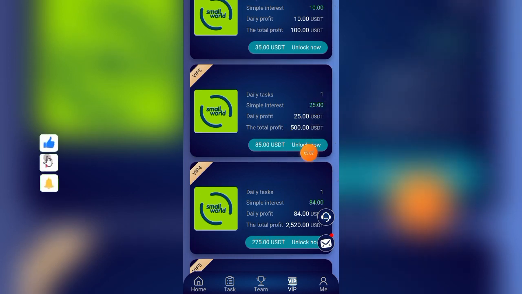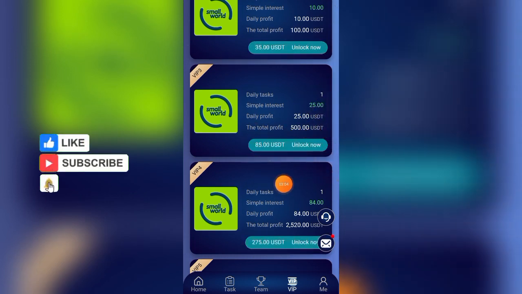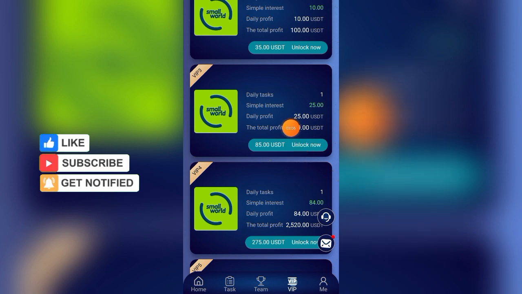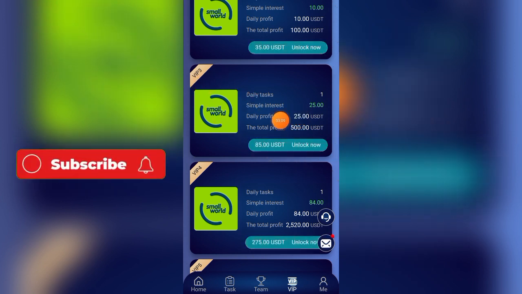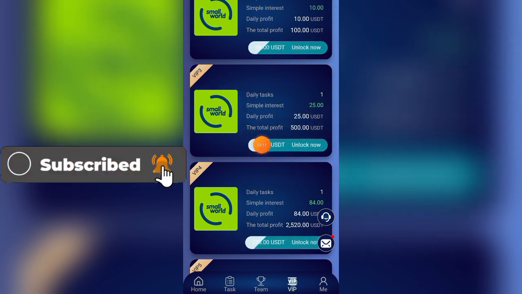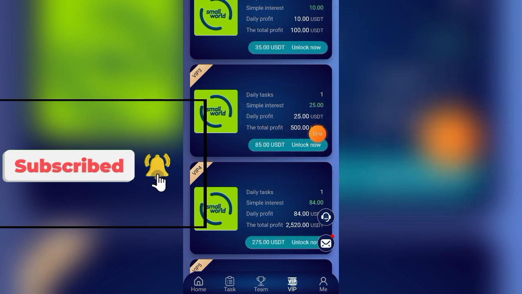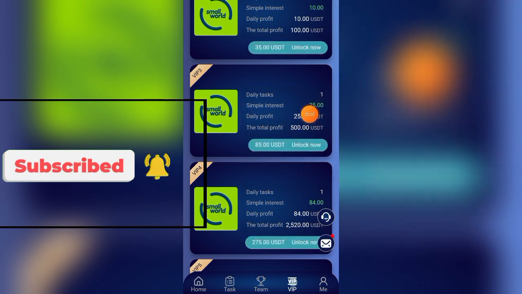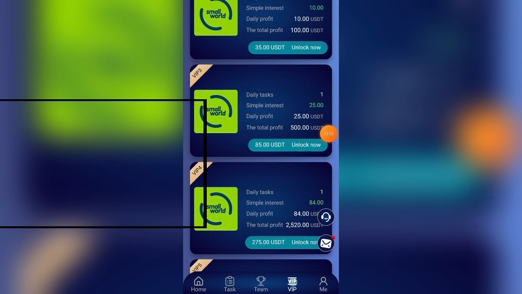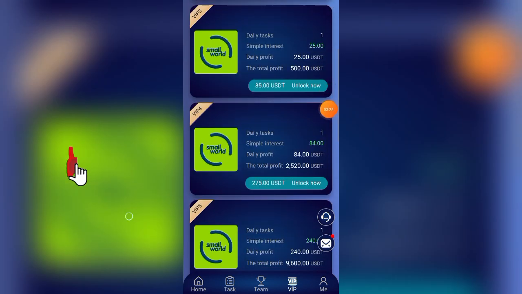The higher you go in the VIP, the higher the amount of money you're going to be making. If you look at VIP 3 here, you see daily profit is 25 USD and total profit is 500 USD, and you need 85 USD to unlock this. So you can unlock this one with 85 USD and be withdrawing $25 every day, until you withdraw $500.